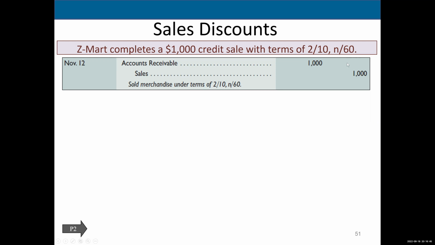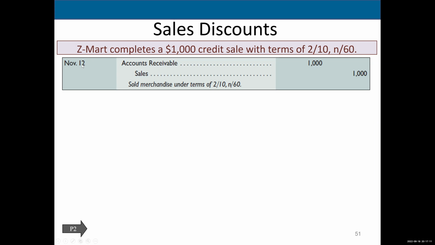Anyway, so we make the sale and our customer owes us money. So debit accounts receivable, 1,000, credit sales, 1,000. Now, what happens? No, check this out. This is November 12th. So let's figure this out.